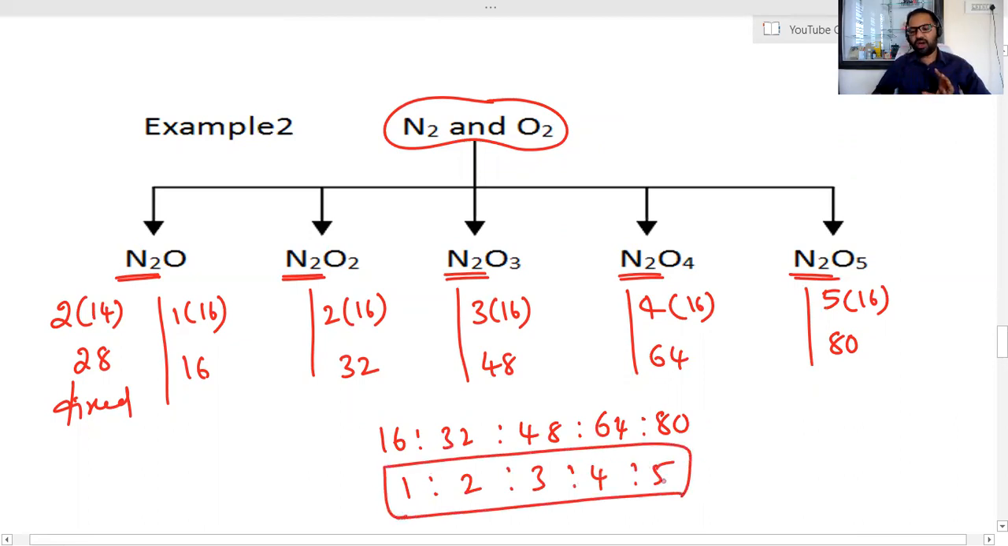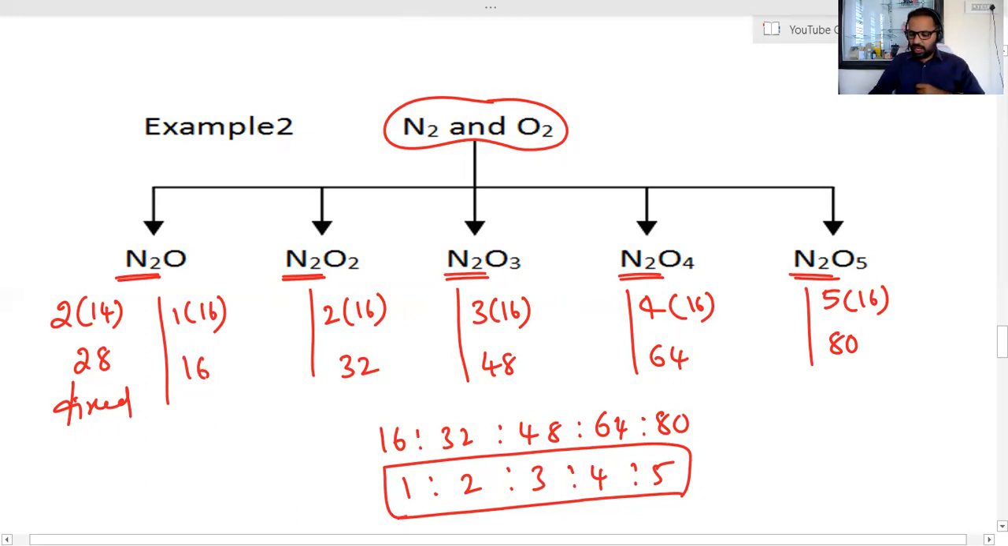Which is nothing but 1, 2, 3, 4, 5, simple whole numbers, and the ratio 1 is to 2 is to 3 is to 4 is to 5 is nothing but simple whole number ratio, which means the mass of oxygen in this case are in simple whole number ratios, and which is combining with fixed mass of nitrogen. So that is what this statement actually means. I hope you understood this statement and two examples.